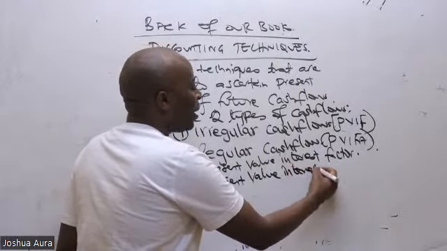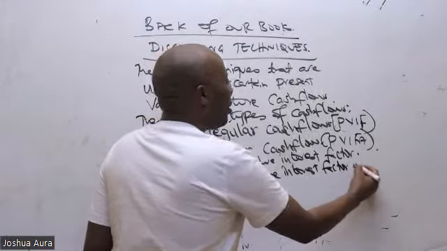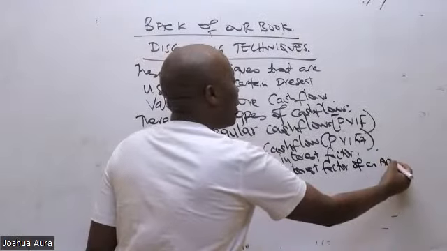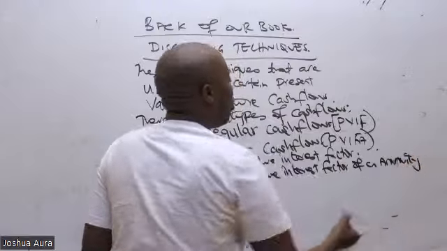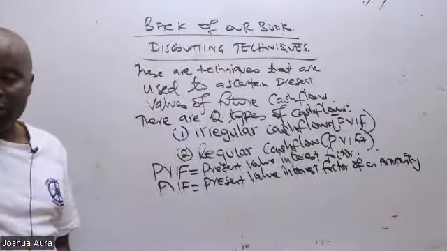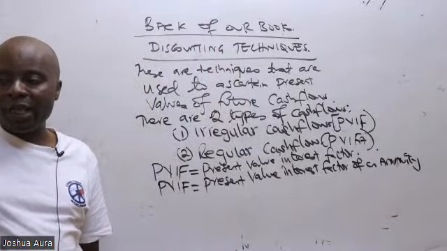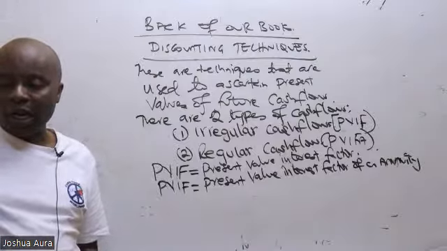with the PVIFA standing for present value interest factor of an annuity. Present value interest factor of an annuity.